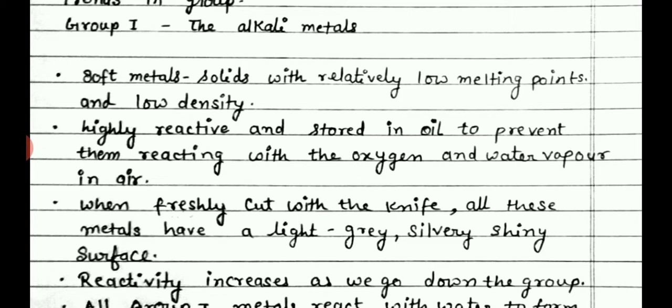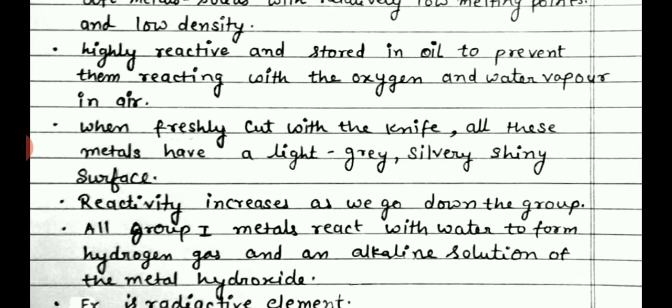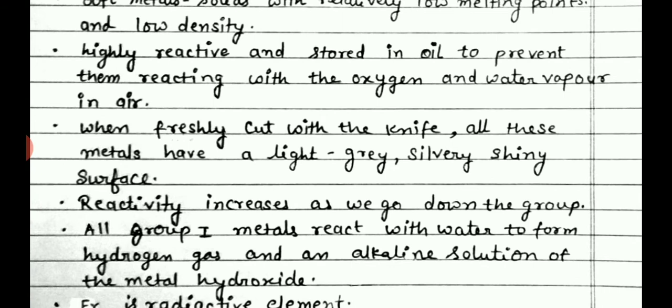And we know that the alkali metals are very soft, that's why they can be cut with a knife also. When the metal of the alkali group is cut with a knife, they have a grey, light, silvery, shiny surface. Metals are lustrous in nature and this property shows that they are lustrous in nature.